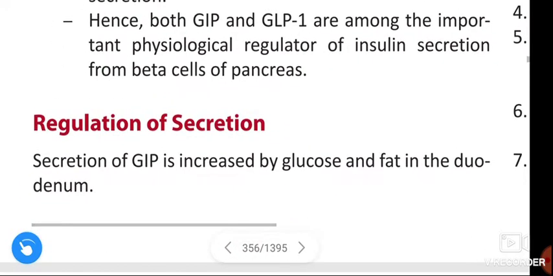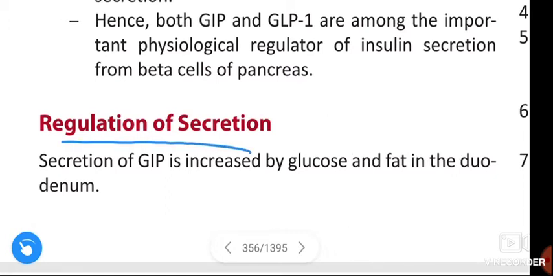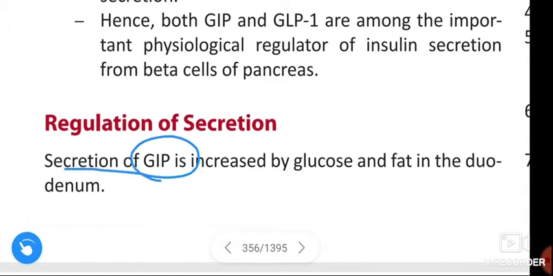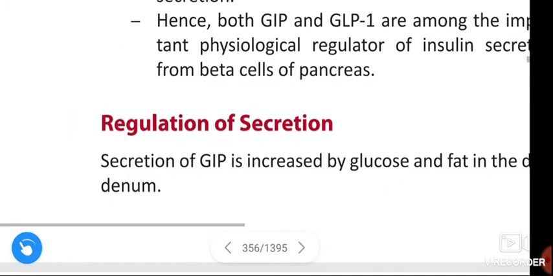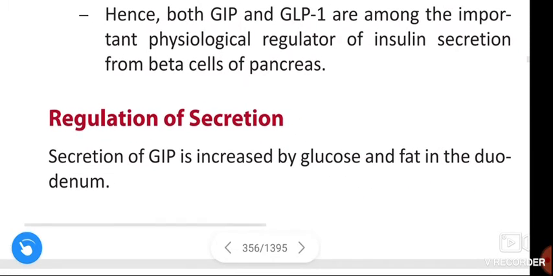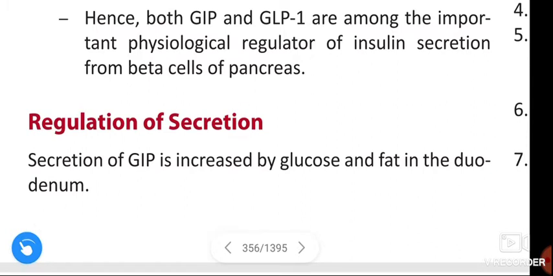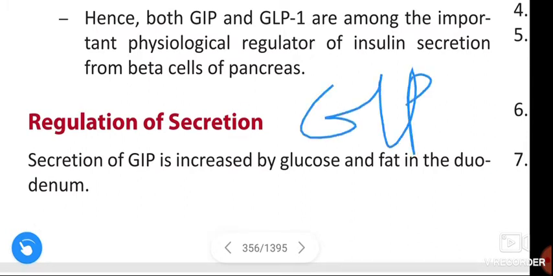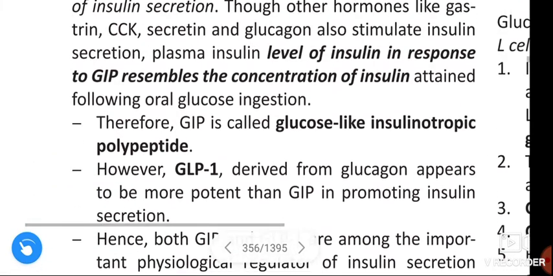And next, regulation of secretion of gastric inhibitory peptide. Secretion of GIP is increased by glucose and fat in the duodenum. This is about the GIP, gastric inhibitory peptide.